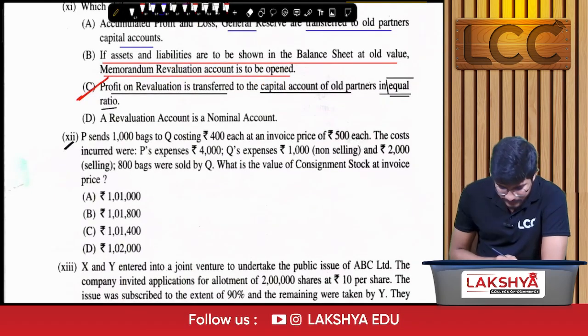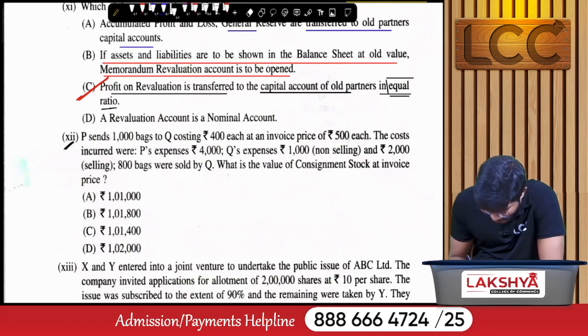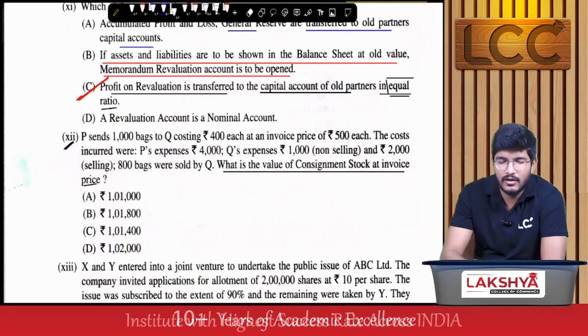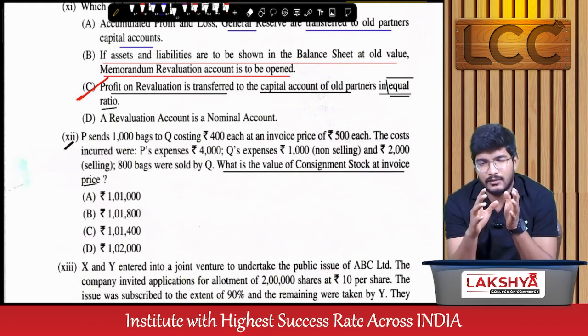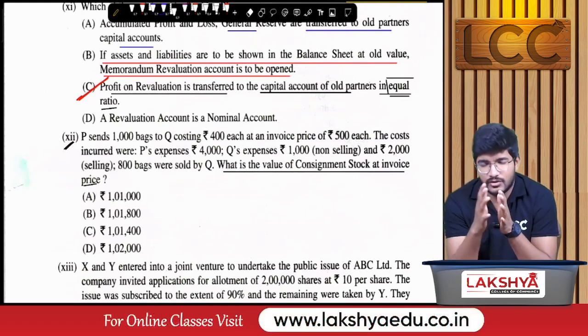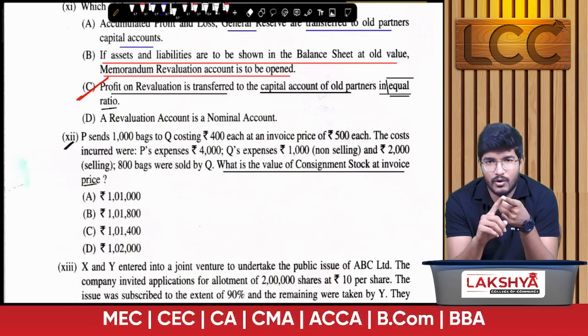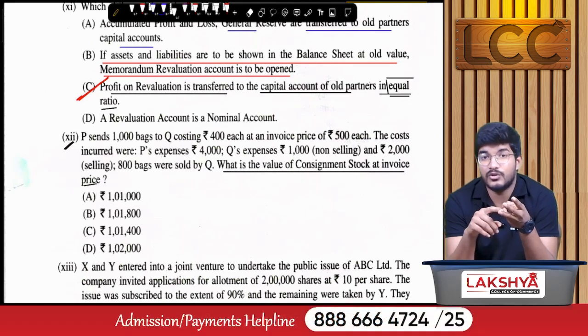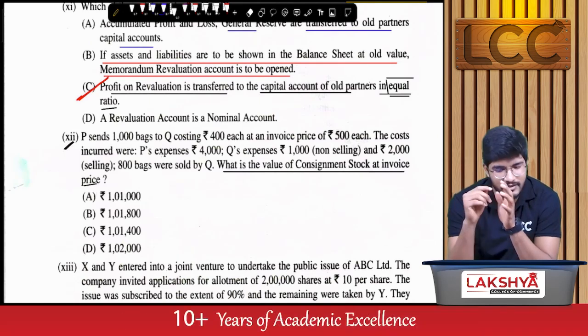MCQ number 12. Here we need to identify the value of closing consignment stock at invoice price. So consignment stock is nothing but stock at the consignee. Stock at the consignee includes original cost at invoice price plus proportionate expenses of the consignor plus proportionate non-recurring expenses of the consignee, right?